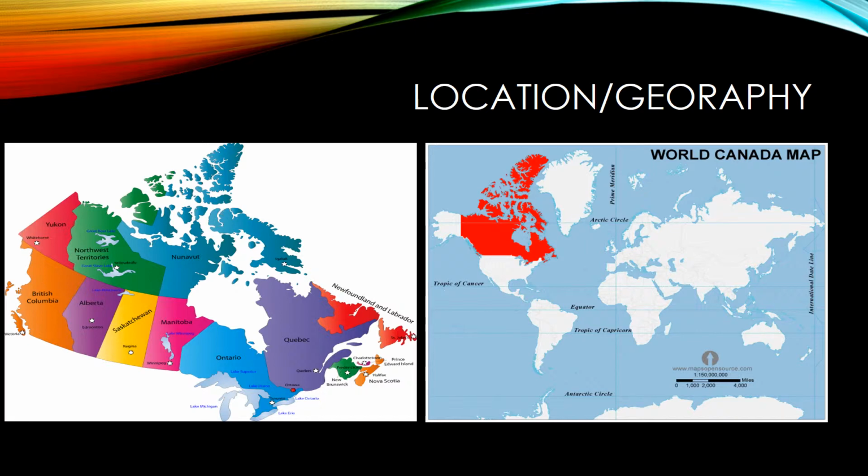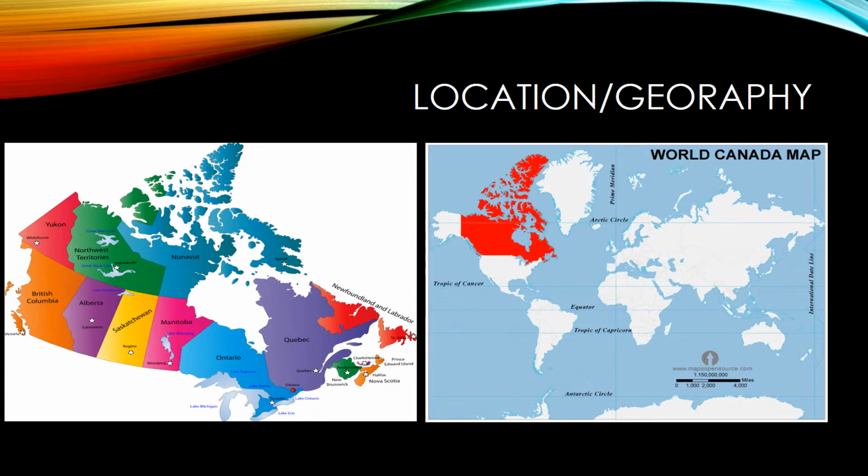Location and geography. Canada covers roughly 3,511,000 square miles. It covers most of the northern part of the North American continent and has a larger area than that of the United States.